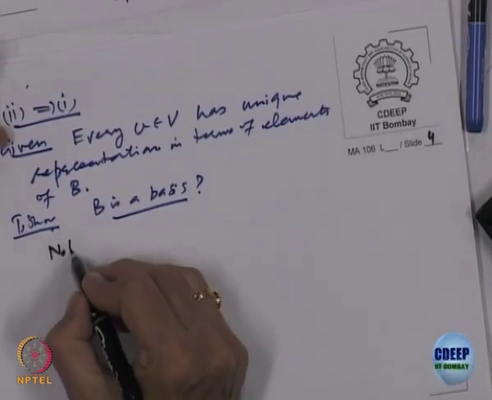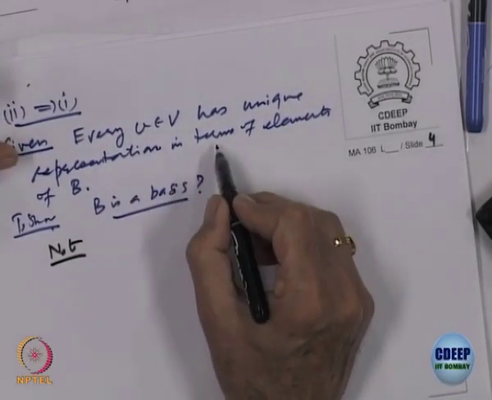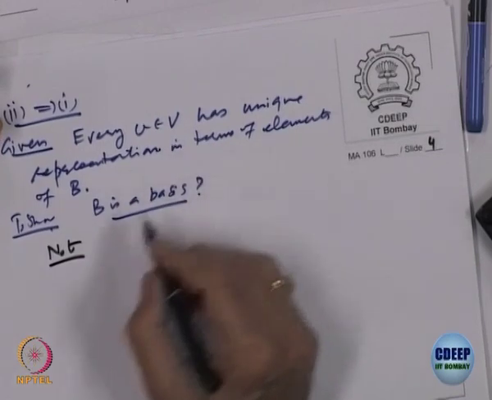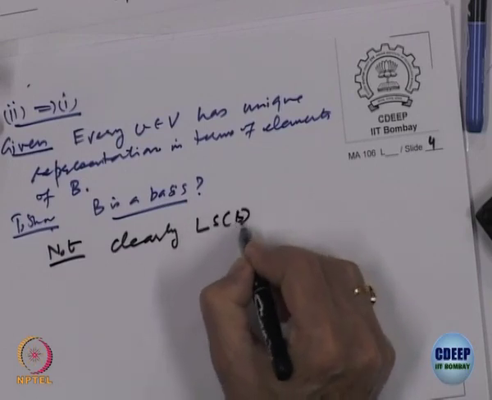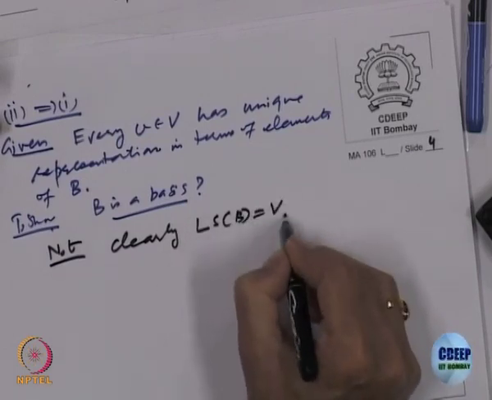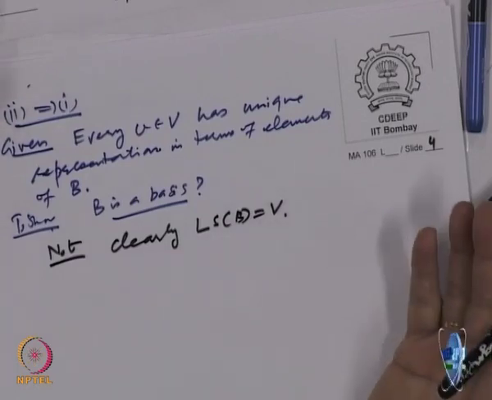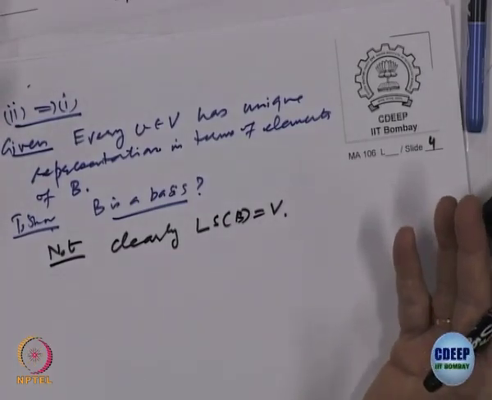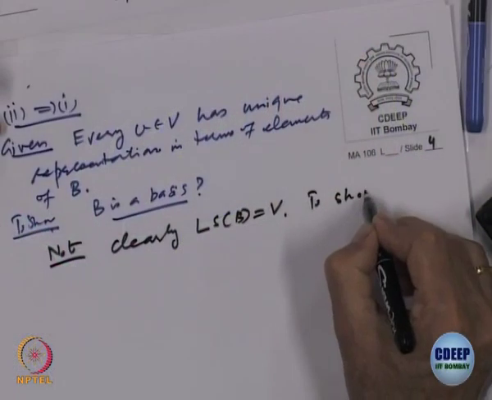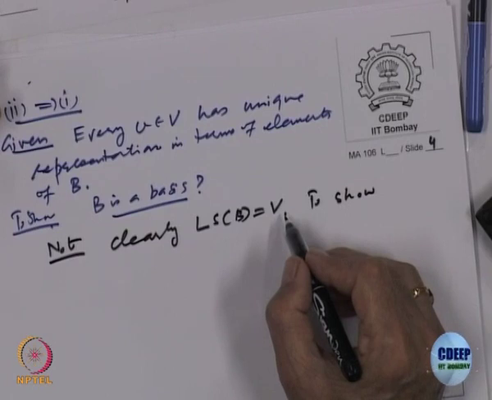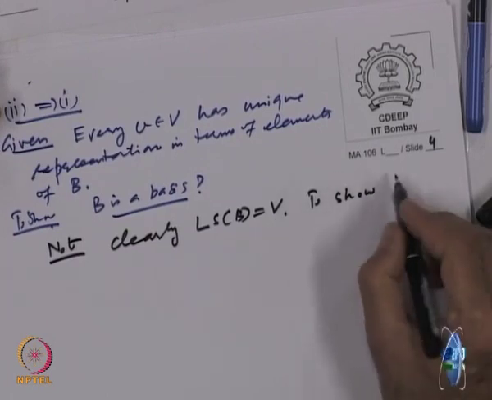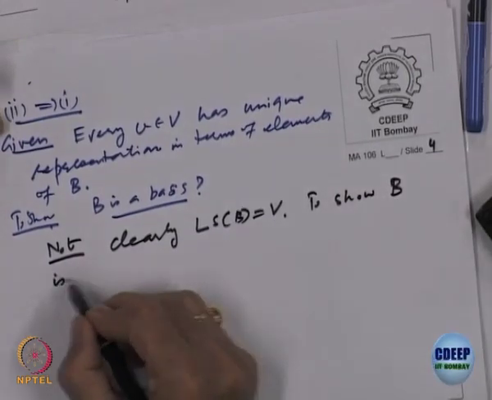So note, first of all, every element has got a unique representation. So note clearly, the linear span of B is equal to V, right, because every element is representable, in fact uniquely. So it spans anyway. So what is left to be shown? To show it is a basis, I have to show B is minimal.